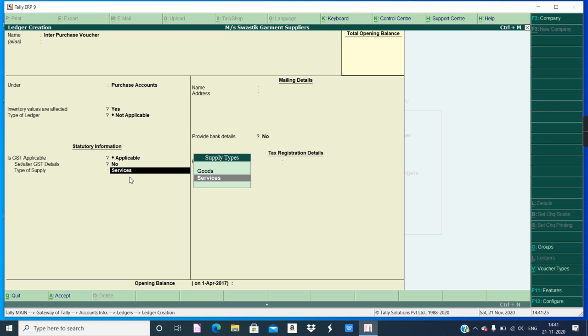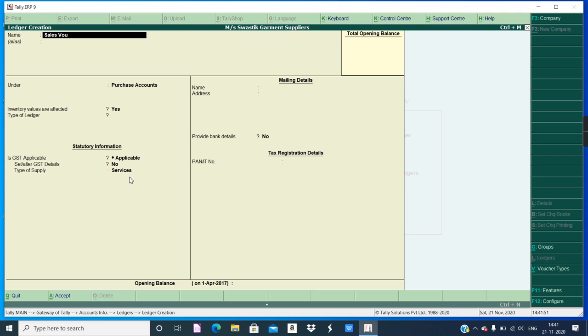Which type of supply, is it goods or is it service? T-shirt is goods. It is not a type of service, it is goods. So choose goods. Rest all details you can just enter, accept, or simply press Control A. So that has been created. We created a voucher for purchase. Now we will create a voucher for sales.